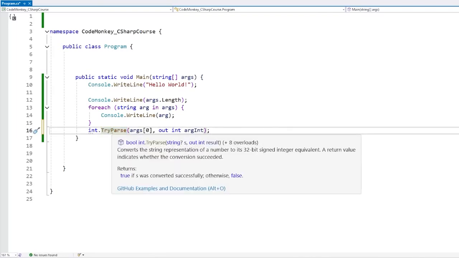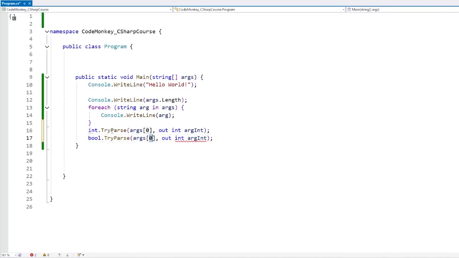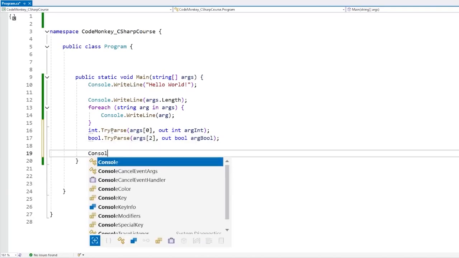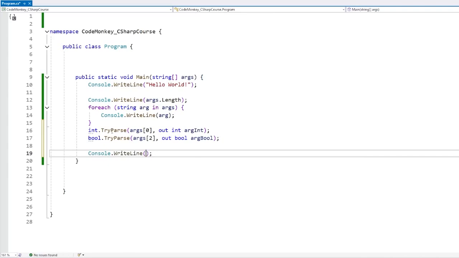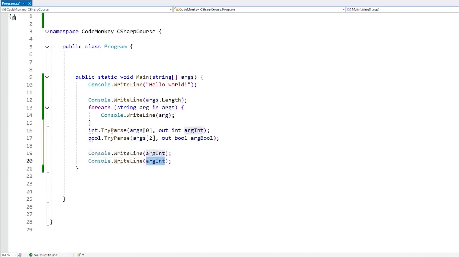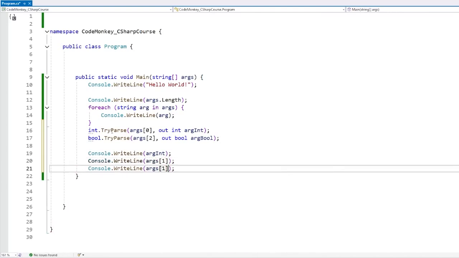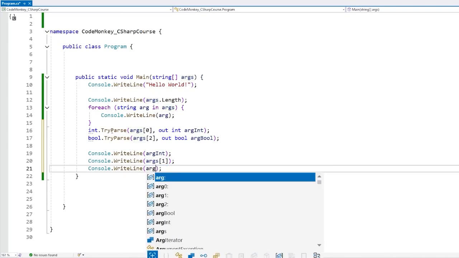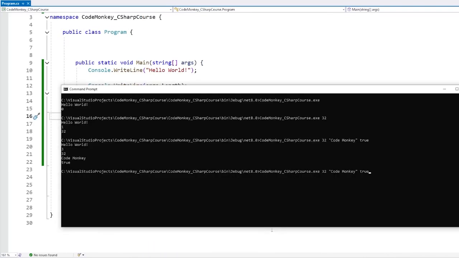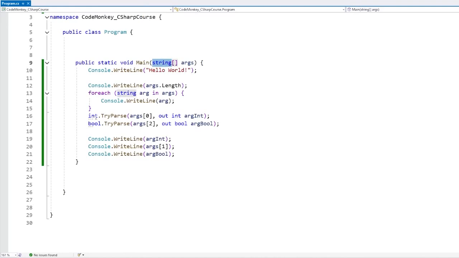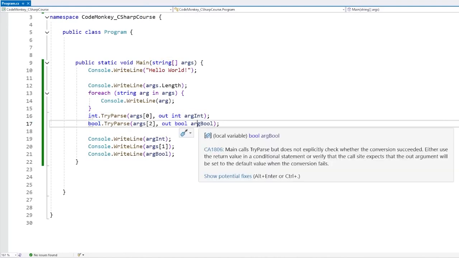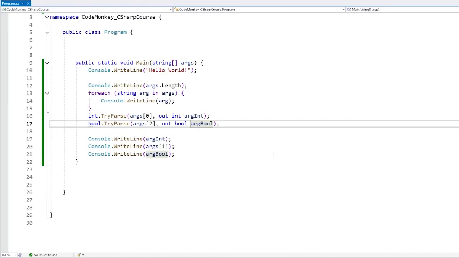So you can do, for example, this, and then for a bool, let's parse the one on index 2, and then we can print those. So let's print out a WriteLine, print out the arg int, our int argument, then the second one is actually going to be a string, so let's just grab the one at index 1, and then for index 2, that one is going to be our arg bool. So let's see, run our code, and yep, it did work. We did get the int 32, the string code monkey, and the boolean true. So this is how you can convert a string into whatever type you want, and then you can do whatever you want using these. Now, there's actually another alternative for getting some arguments. Technically, you don't have to include the string array over here.